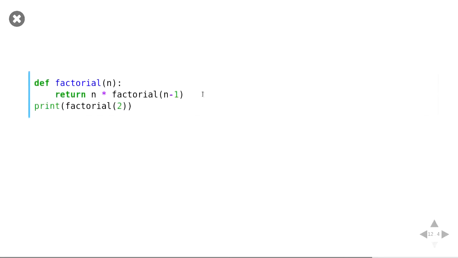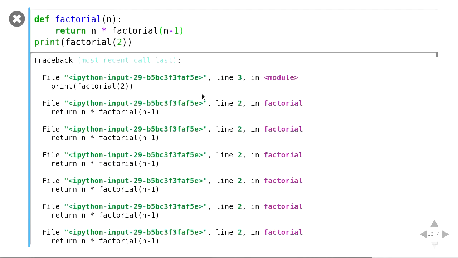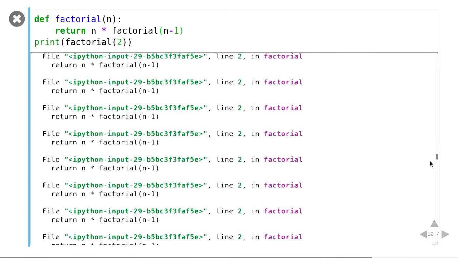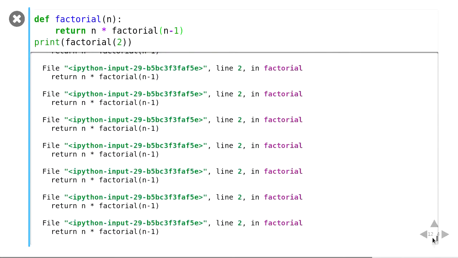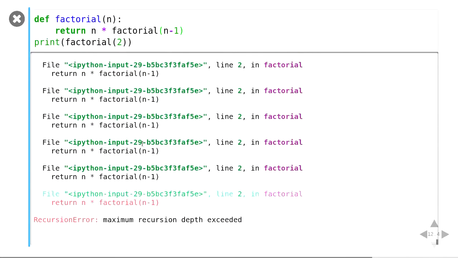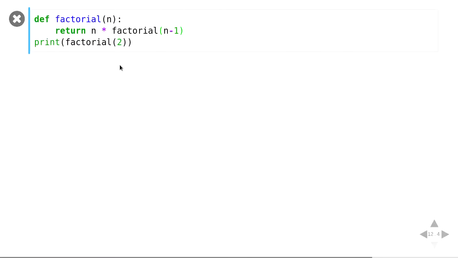What about this? Recursion error, right? We've forgotten the base case. And so Python will just keep running the same bit of code over and over again until it reaches the maximum recursion depth. And essentially, it's just trying to tell you, you've missed the base case here, which can be really helpful if you're learning recursion.